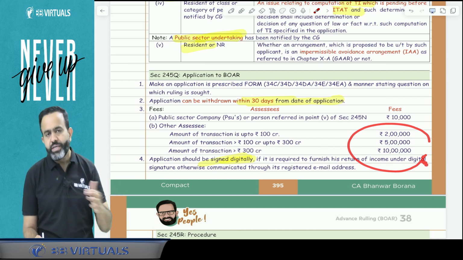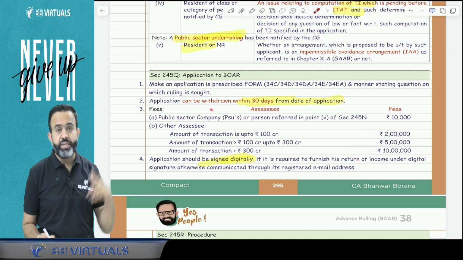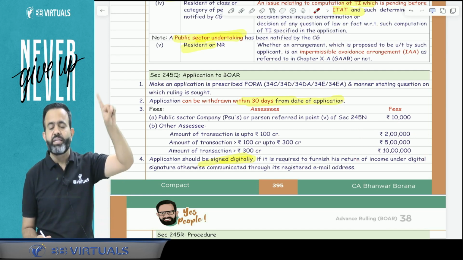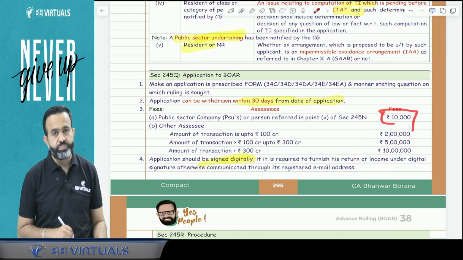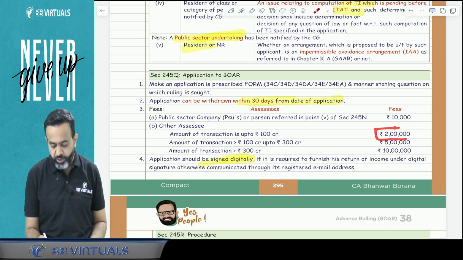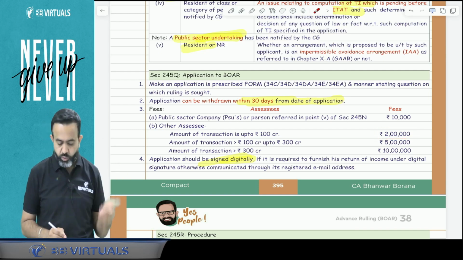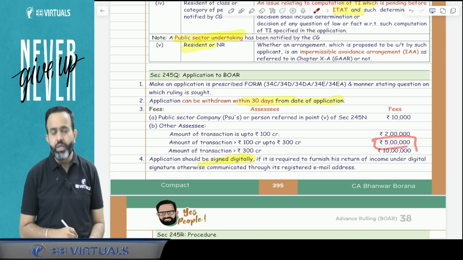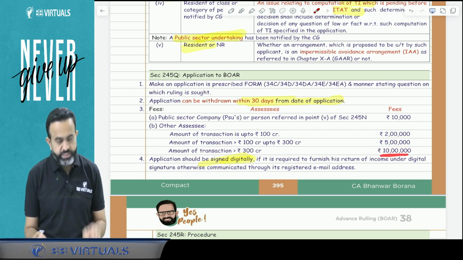And guys, what is the fee in case of a PSU, or in case of a resident or non-resident in a GAAR case? 10,000 rupees is the fee. Now in other cases, if your transaction is up to 100 crore rupees, then 2 lakh rupees fee. Transaction value more than 100 crore up to 300 crore, 5 lakh rupees fee. More than 300 crore, then 10 lakh rupees is the fee.